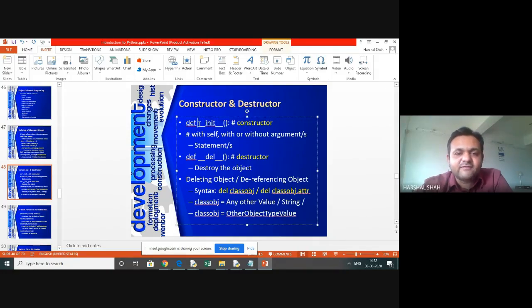You need to write def and then underscore underscore init. You need not write the class name as a function name, just underscore underscore init and then brackets. So this will call a constructor, which you can do with self, with or without arguments also. Everything is possible. And if you want to have a destructor, the fixed method is del, that is def underscore underscore del underscore underscore with brackets. That is used to destroy the object.